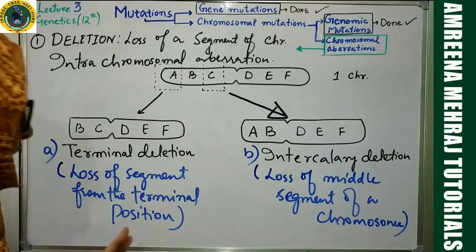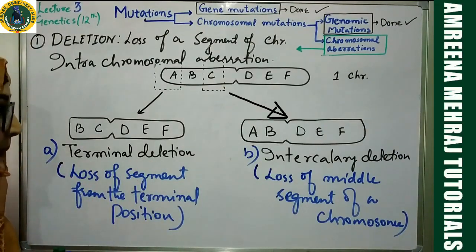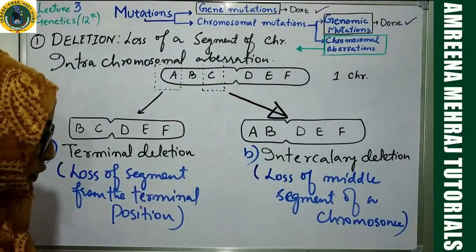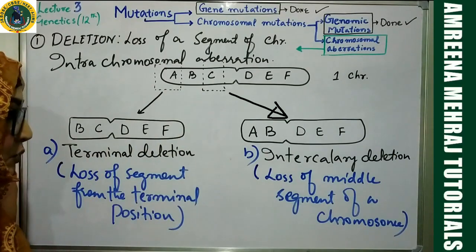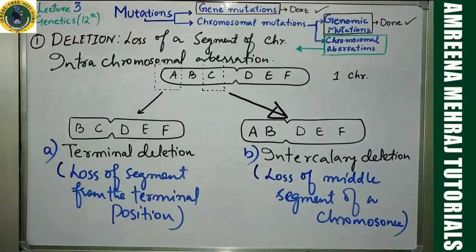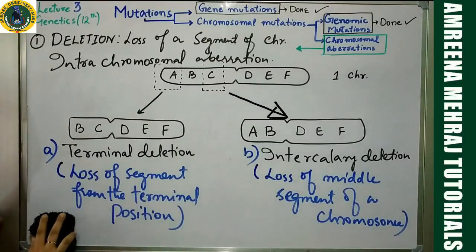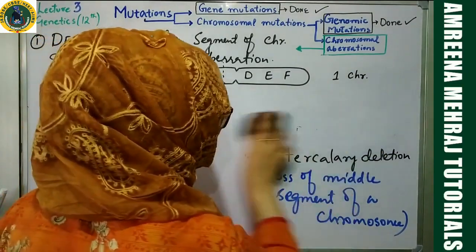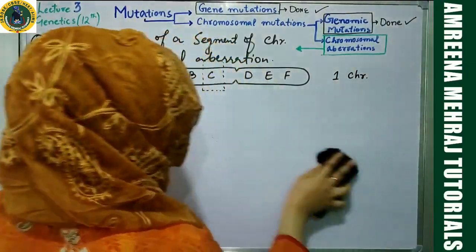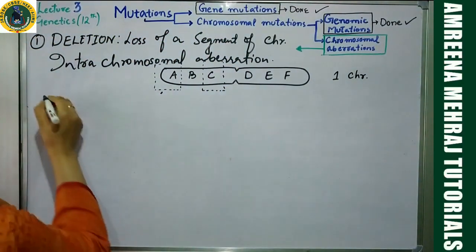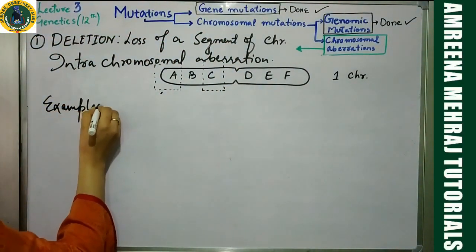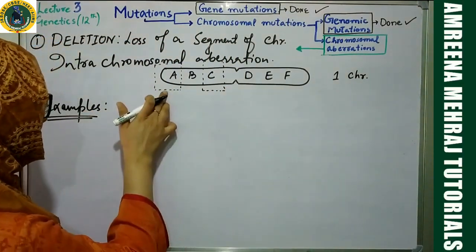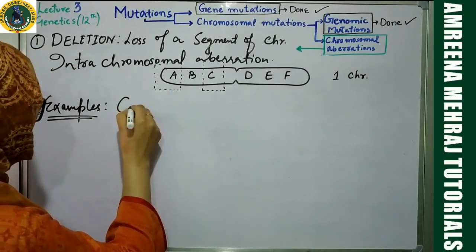Now there are different deleterious effects which could appear in an organism if something like this happens in a particular chromosome. I told you earlier that these things can result in various genetic disorders. Let me give you some examples. Those examples are very important as far as NEET is concerned. Let me give you some examples in which either terminal deletion or intercalary deletion is happening. There is a genetic disorder which we will discuss in detail when I take up genetic disorders. The name of the disorder is